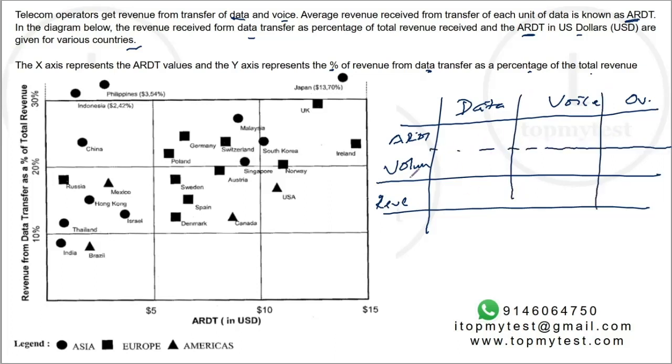So basically ARDT times the number of units of data consumed will give you the revenue from data. Similarly, the voice billing unit times the amount of voice or hours of voice used will give you the revenue from voice, and total revenue will be the overall here.